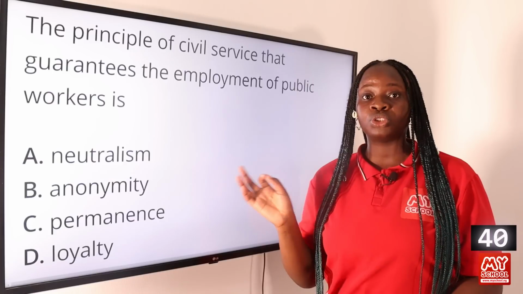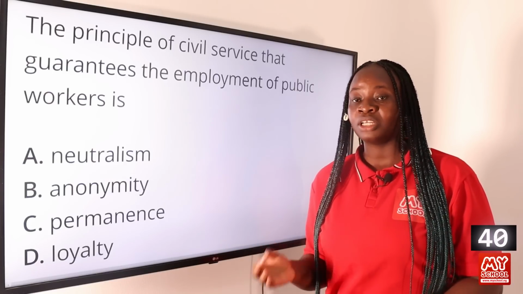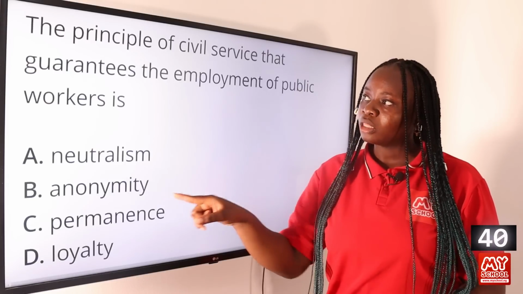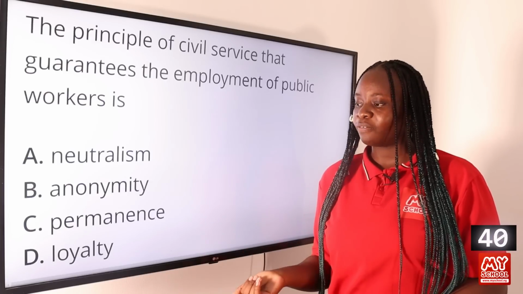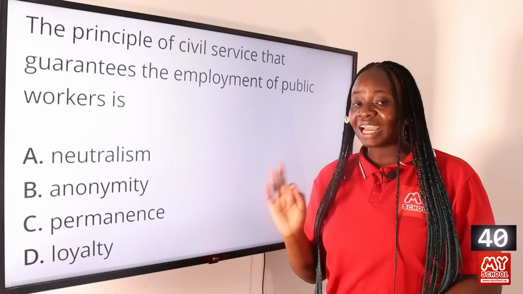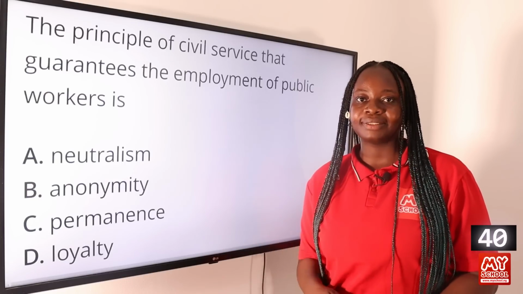Neutralism means that they do not belong to any political party. They do not affiliate with any political party so that they can help to implement the policies of whatever government is in power. The principle of anonymity means that they are not allowed to engage with the media on a personal level. And loyalty means that they are loyal to the civil service regardless of the government in power. So the answer to this question is option C, permanence.